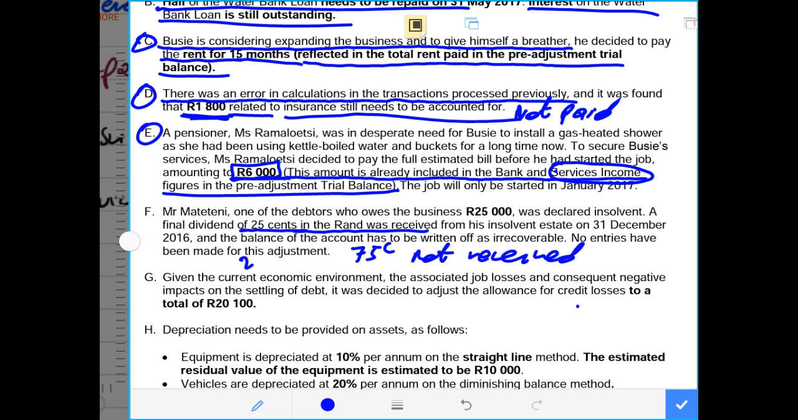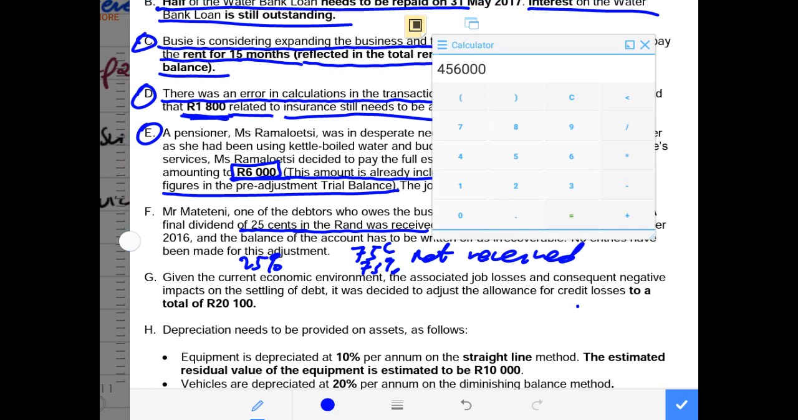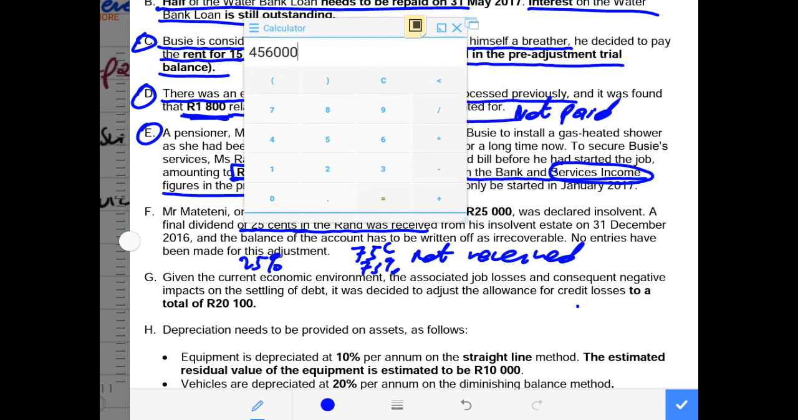Which I said is 25% and 75%, in other words. So now 75 cents in the rand was not received and 25 cents in the rand was received. Let us check how much was received and how much was not received. Out of the 25,000 that the debtor owed us, we multiply that by 25 cents and it gives us 6,250. This is money that was received, but they say it was not yet recorded.